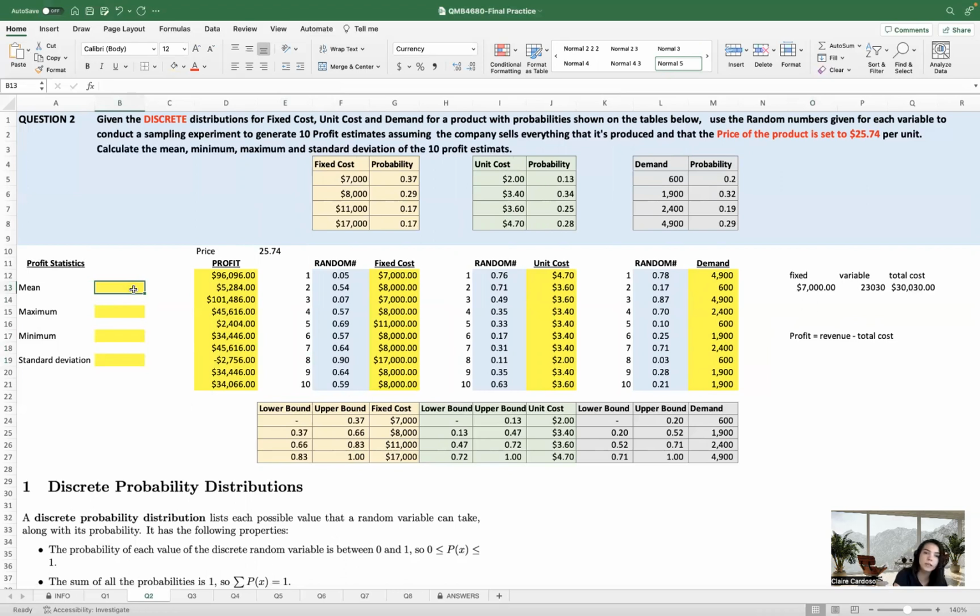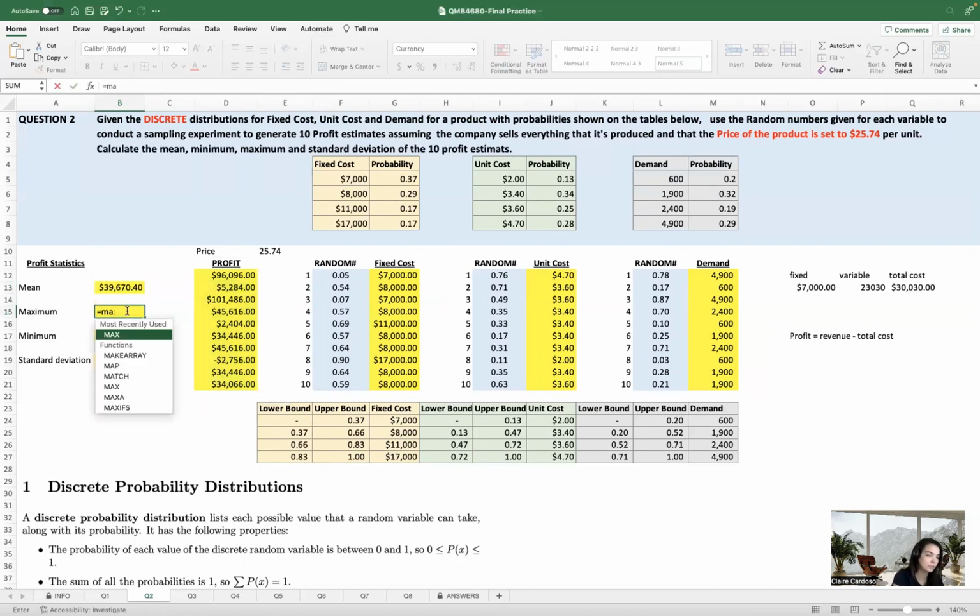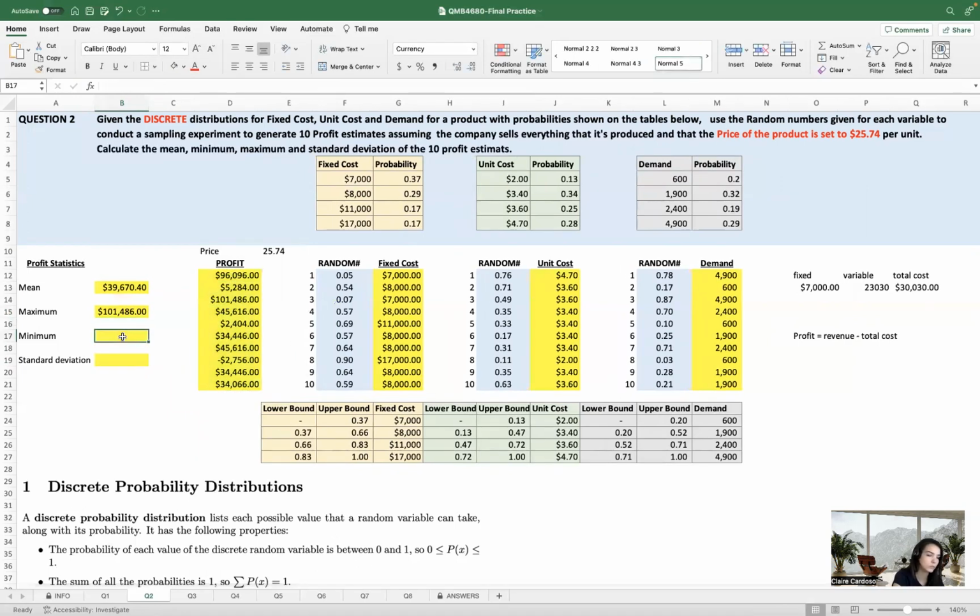We remember here now, and that's the last portion of our question, and we know how to calculate the rest. So mu equals average. Calculate the average of the profit. Everything is going to be based on the profit. Equals max of the profit as well.